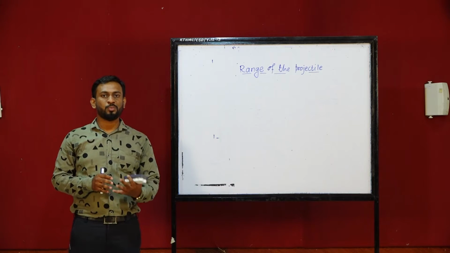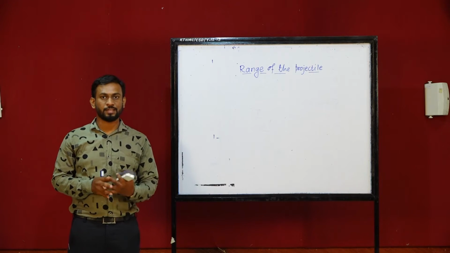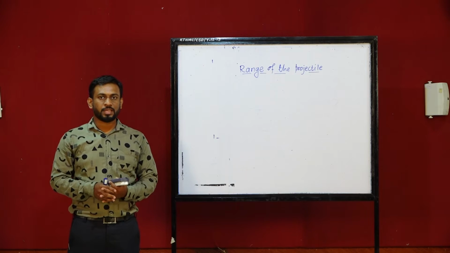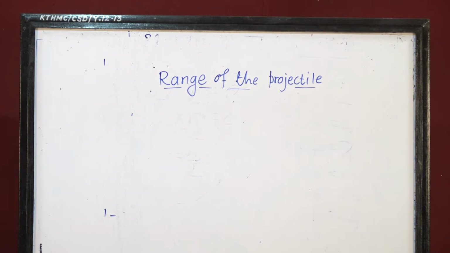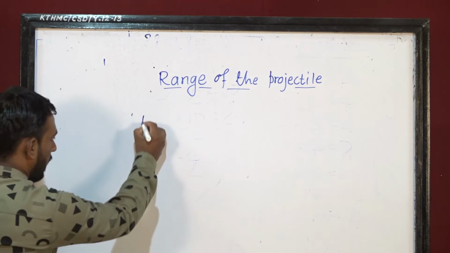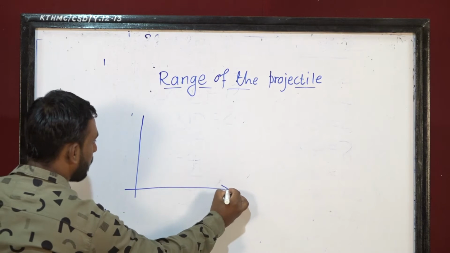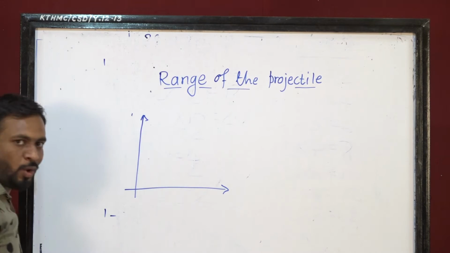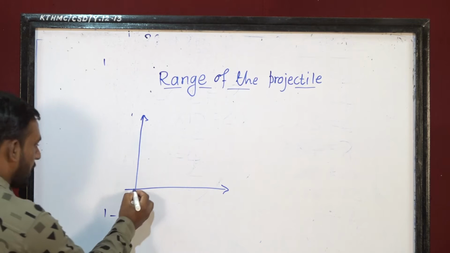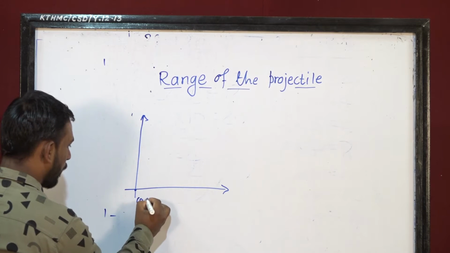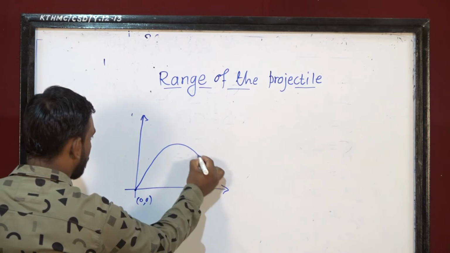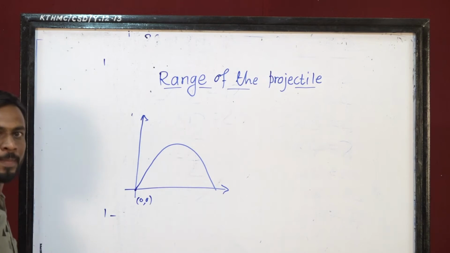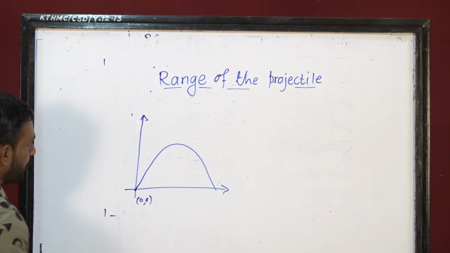So what is the formula for this range? How do we derive the range of the projectile? Today's topic is regarding the range of the projectile. We'll start our discussion by drawing the projectile motion. The motion of the projectile can be explained with the help of these two coordinate axes. Suppose the projectile starts its motion from the origin, that is the (0, 0) position, and follows such a path, and this path is known as the parabolic path or the projectile motion.